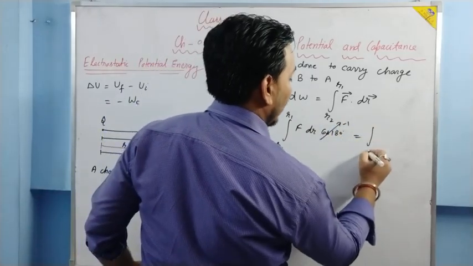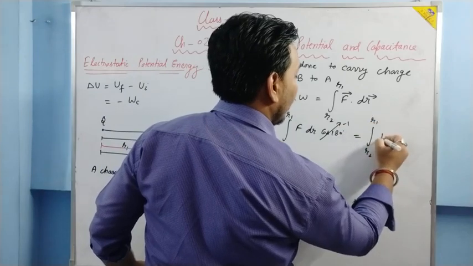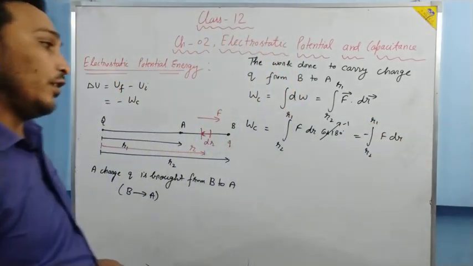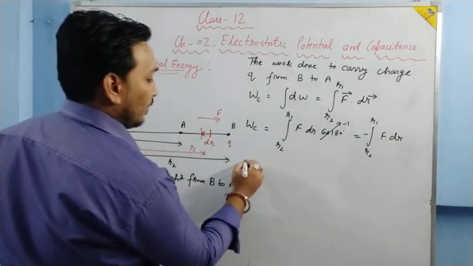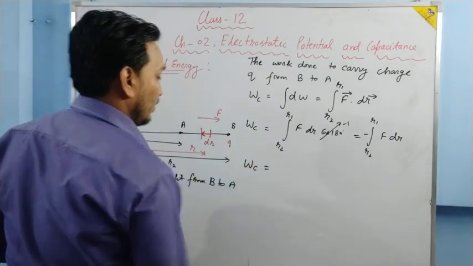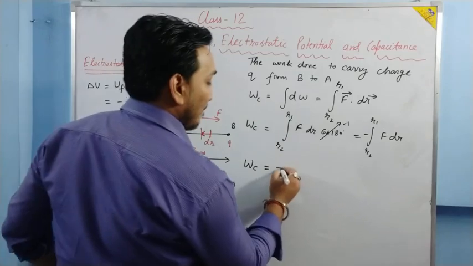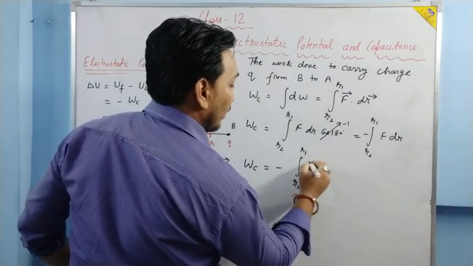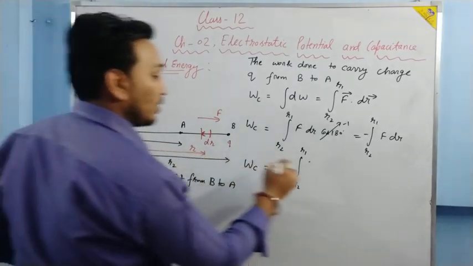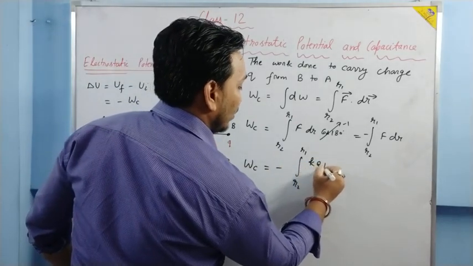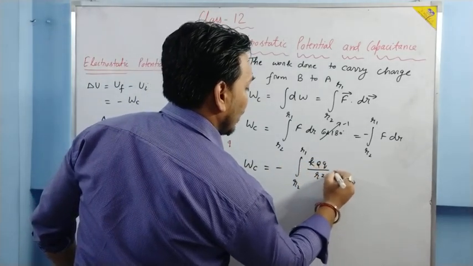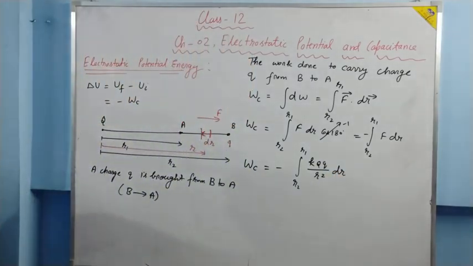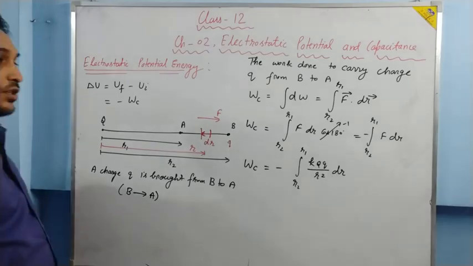We will have integration R2 to R1 F dr with a minus sign. Now putting the value of F, at a distance R the force is K capital Q small q upon R square, into dr.